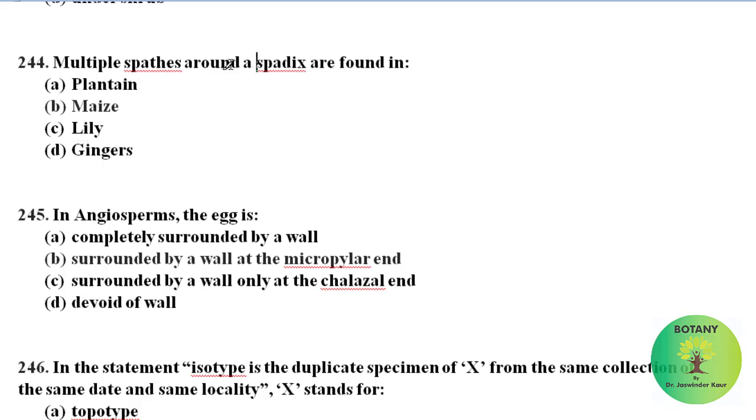Multiple spathes around a spadix are found in maize, which belongs to family Poaceae. A spathe is a large bract that forms a sheath to enclose the flower cluster of certain plants.